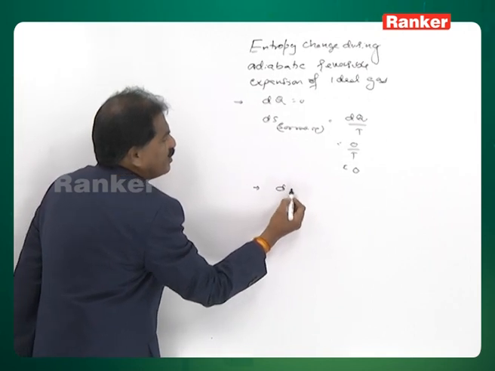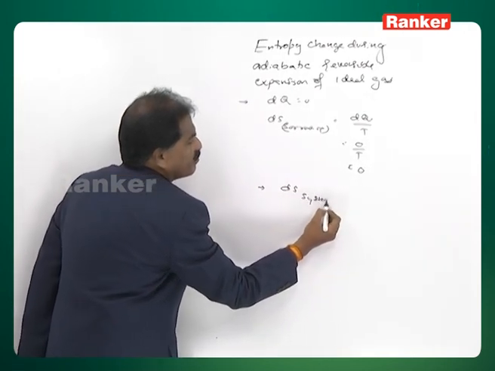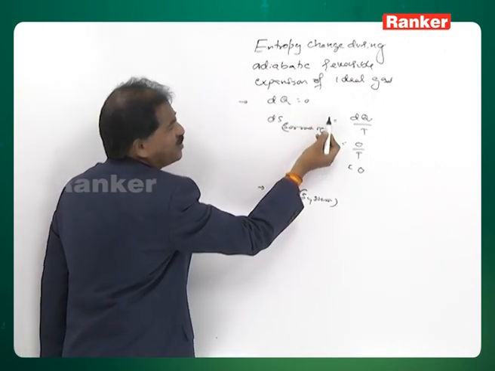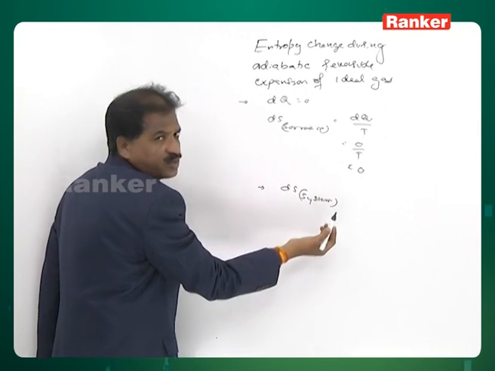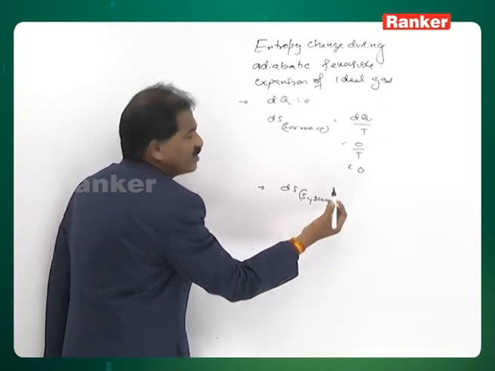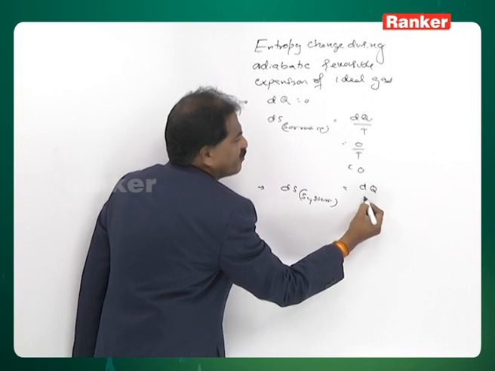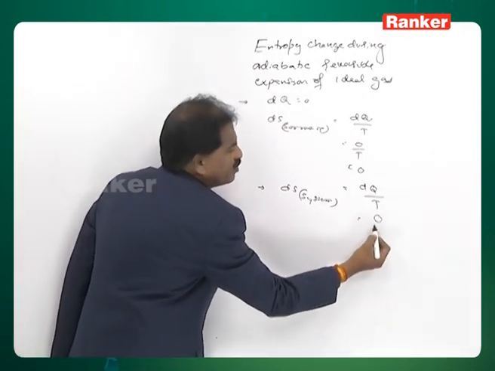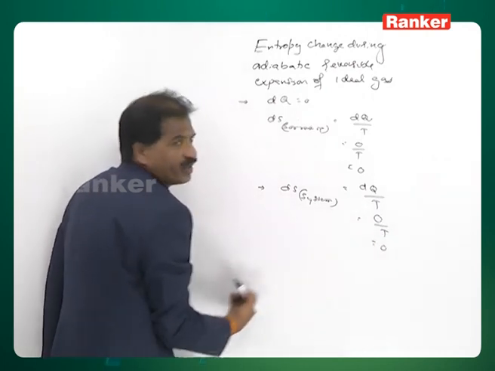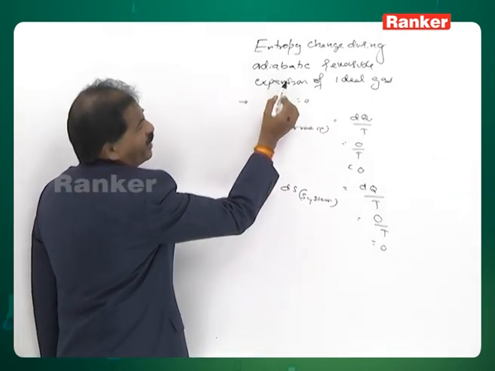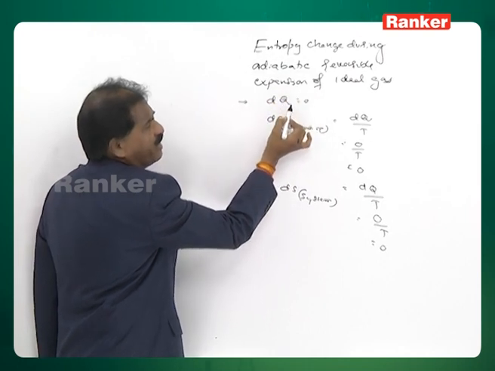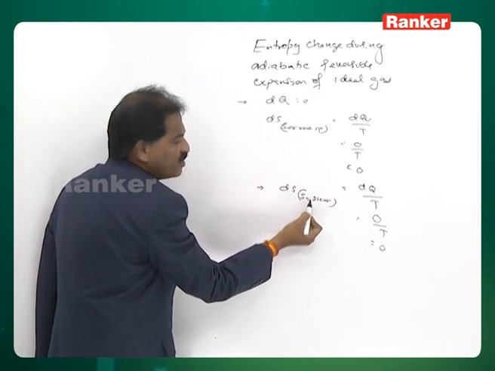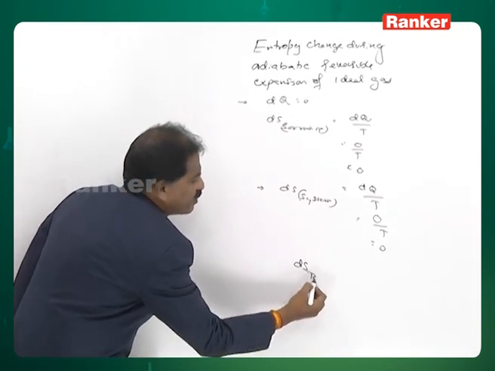Next, similarly, del S of the system. Since the surroundings neither lose nor gain the energy, the system also neither loses the energy nor gains the energy. Hence, here the entropy of the system is dq upon T. Here dq is 0, therefore 0 by T is equal to 0. That means during the adiabatic reversible expansion of the ideal gas, the entropy change of the surroundings is 0, entropy change of the system is 0, therefore del S total.